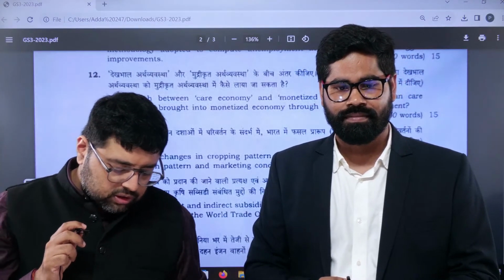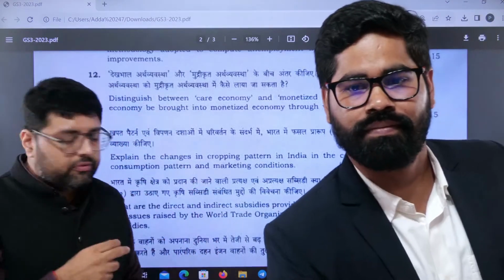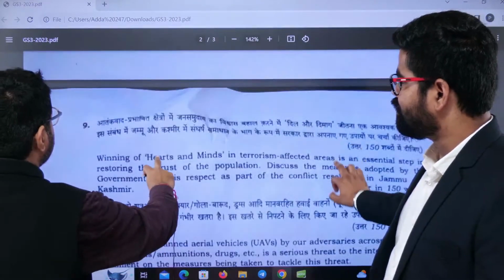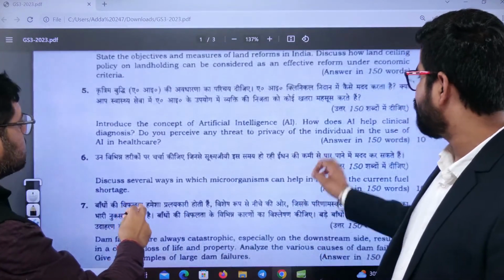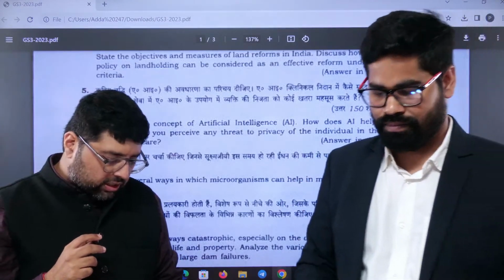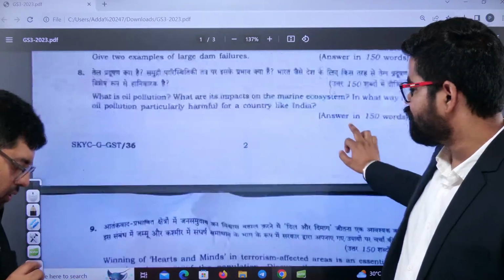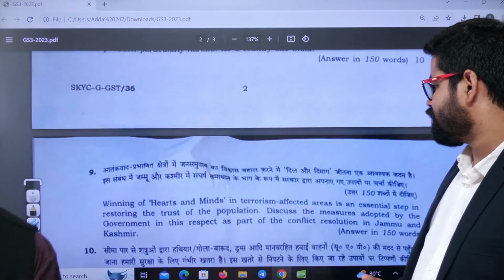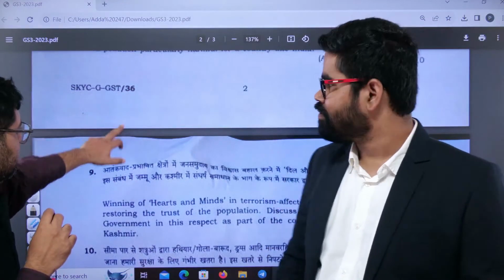Some questions require interlinkages with other subjects. For example, question number 5 requires interlinkage with respect to artificial intelligence. Similarly, question number 9, which talks about security and polity, requires interlinkages. In economy questions also we require linkages. You can say in the paper some questions are very easy, some are very tough. We'll see these questions one by one.